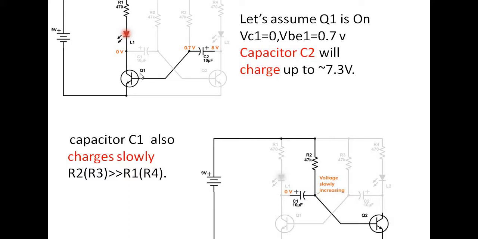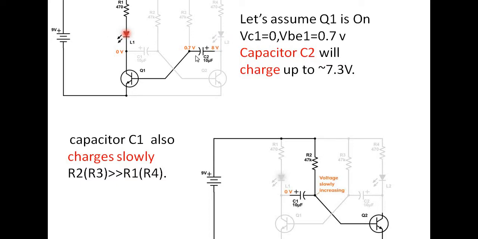So if this transistor is on, obviously this transistor Q2 will be off. If Q2 is off, the current is approximately 0, right? If the current is approximately 0, approximately the same amount of voltage will be reflected here, right? Instead of 9 we have taken 8 because of some drop across the 470 and the LED. Because of the reverse saturation current, some amount of voltage will be dropped across the 470 and the LED. That's why we have reduced this 9 volts to 8 volts.